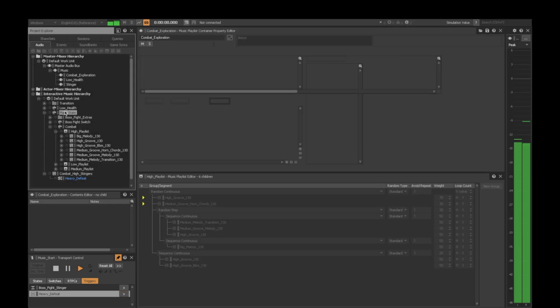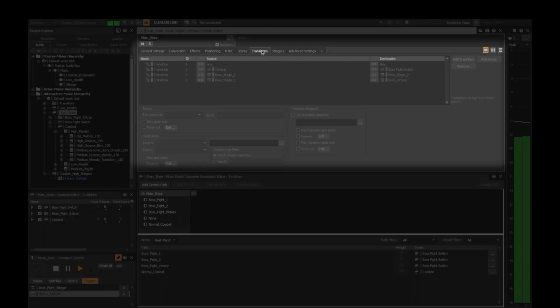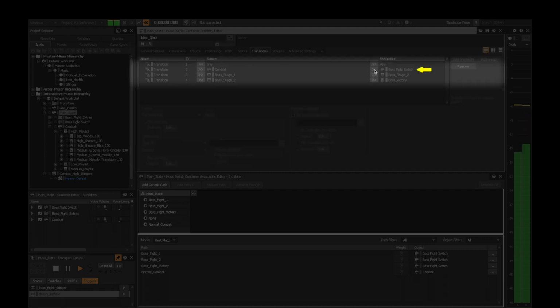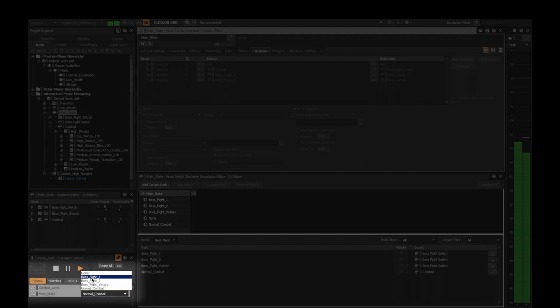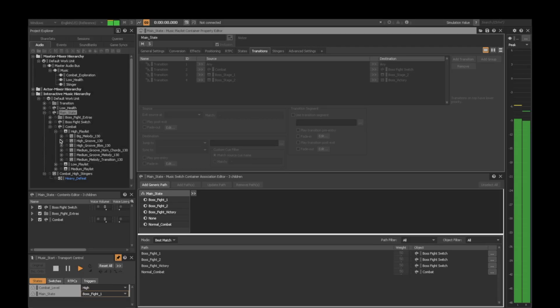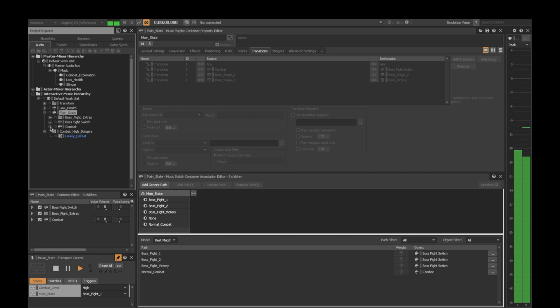The player is about to enter a boss fight. To get from this music playlist to the boss music switch, I've implemented a transition that uses this track as a bridge. The change needs to be quick, so the transition is told to take place on the next bar following the state change.